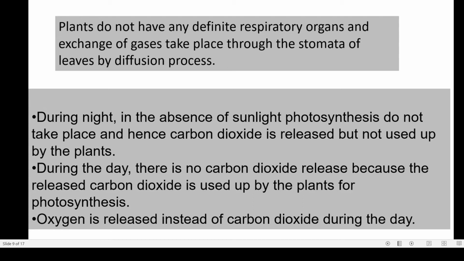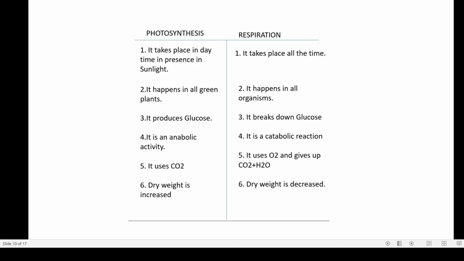The exchange of gases, oxygen and carbon dioxide, takes place through the stomata of leaves by the diffusion process. Now there are lots of differences between photosynthesis and respiration. Photosynthesis takes place during daytime in presence of sunlight, whereas respiration takes place all the time. Photosynthesis takes place in green plants, whereas respiration takes place in all organisms.